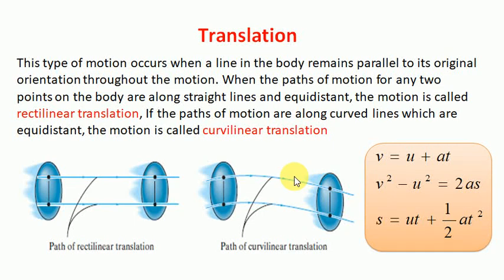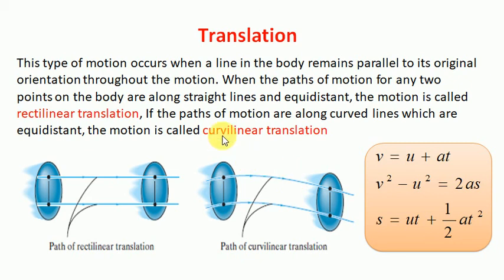Hello students, now in the first lecture we studied that there are three kinds of motion in planar motion. One is translation, another is pure rotation, and the third one is general plane motion. So let's first start with translation. So what is a translation?